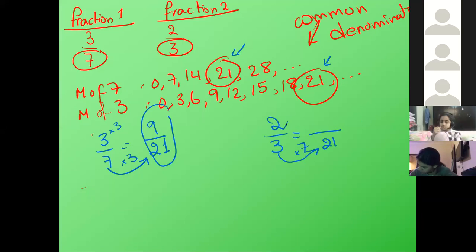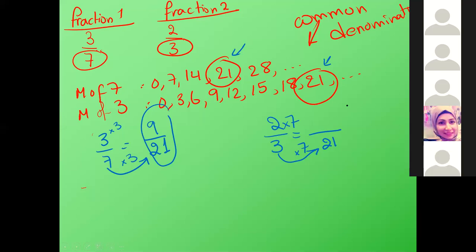By 7. Yeah. 2 times 7 equals 14. Okay, thank you, Jad. So 9 over 21.